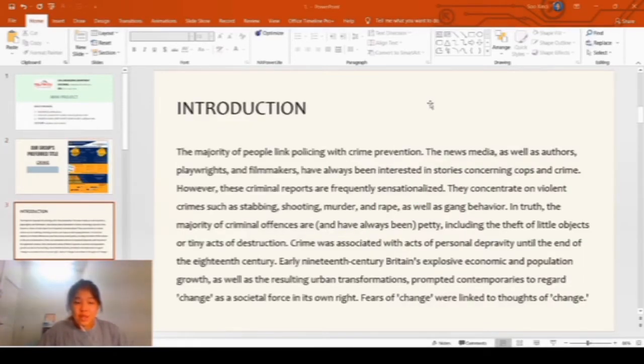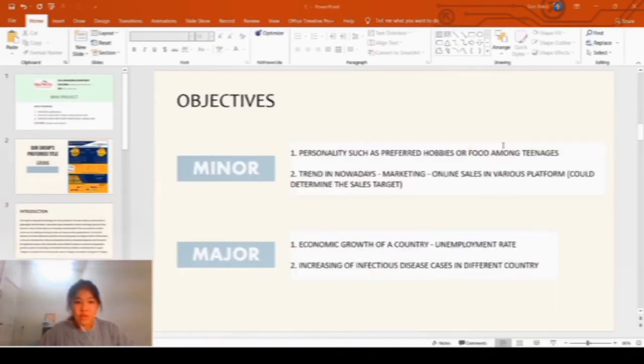Since my friends have introduced the crime incident, I would like to jump into my part, which is the objective. It is so important that we determine and interpret the graph. Let's start from minor. Minor can be like the personalities such as preferred hobbies or food among teenagers, and also trends in nowadays marketing, also online sales on various platforms.